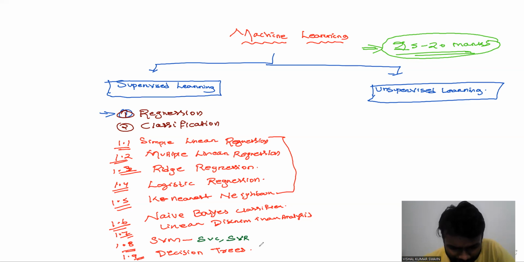And the next part is what? Yes, the bias and variance trade-off. I'm writing it here, 1.10, bias and variance. It is very easy. Bias variance trade-off.